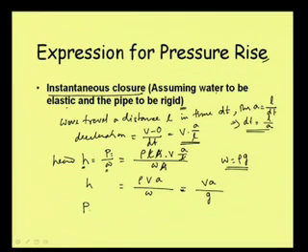Then what is our pressure? If we want to write in terms of pressure, this is equal to WH, that we know. So if we put the W here, this will be W V A by G. That is the expression. And again, what is A? From our knowledge of elastic flow, this A is not acceleration, this is the velocity of the pressure wave.